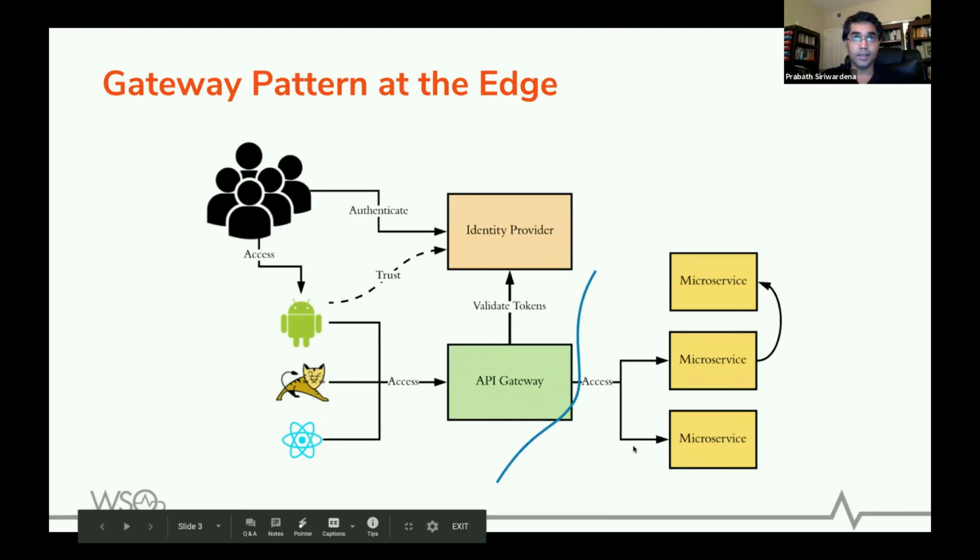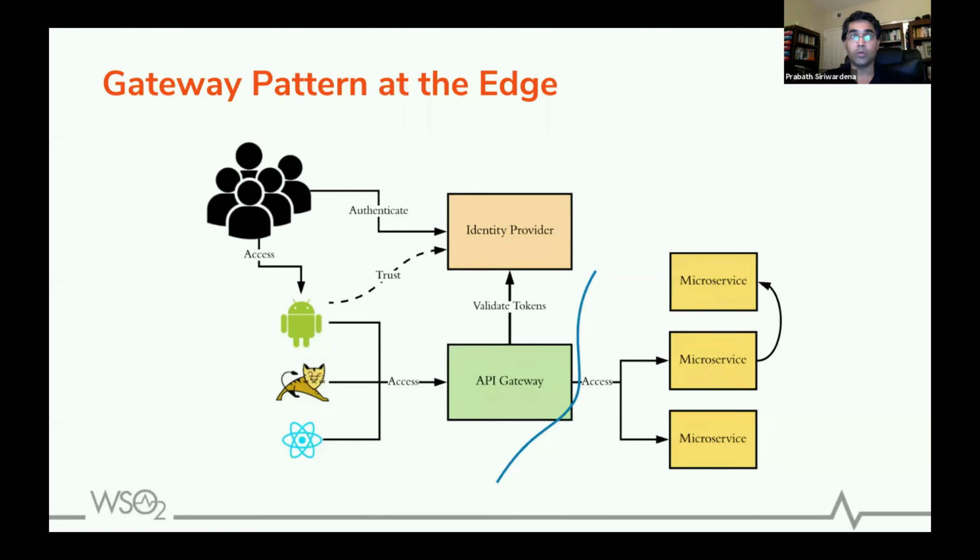This is what we see as a common pattern in a typical microservices deployment. In terms of security, we worry about two policy enforcement points. One is enforcing policies at the edge, and the other is enforcing policies between services. That is, enforcing policies for service-to-service communication, or east-west traffic, and enforcing security at the edge for north-south traffic. To do that, we use an API gateway.